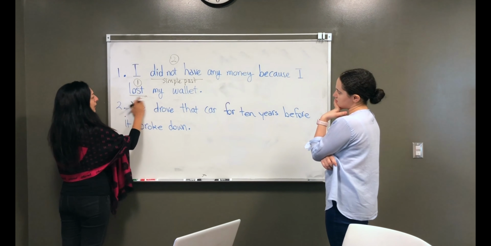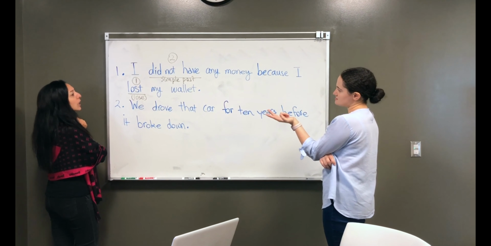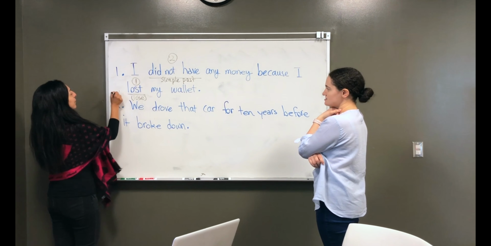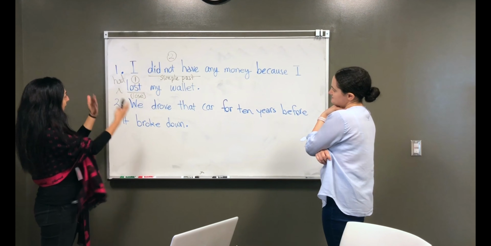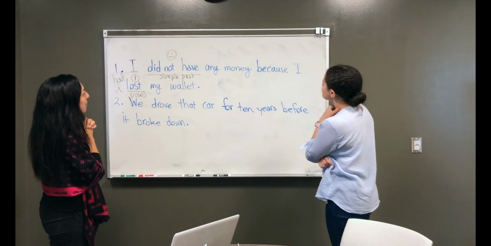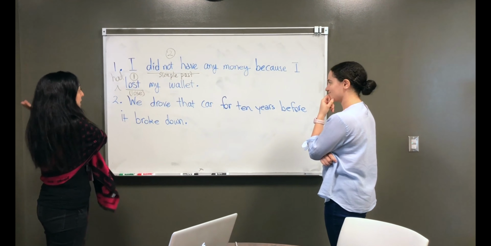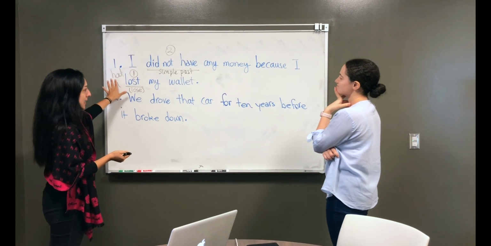So what is the past perfect tense for this one? For lose, that's the base form. Yeah, so lose, lost, lost. Okay, so the past perfect will be had lost. Excellent. So had plus the past participle. So now let's read it together again, see if it makes more sense. I did not have any money because I had lost my wallet. So I had lost my wallet, I didn't have any money. So this happened first, past.